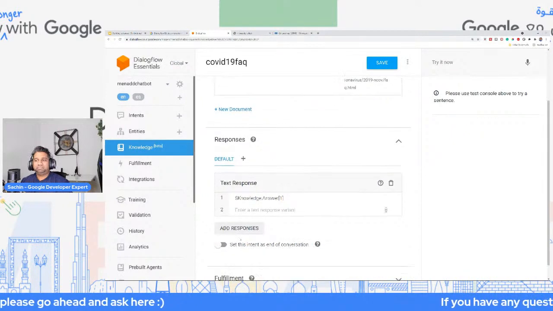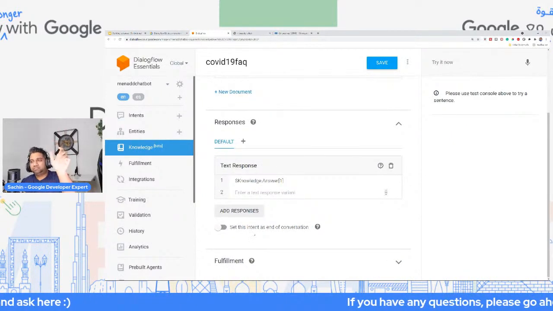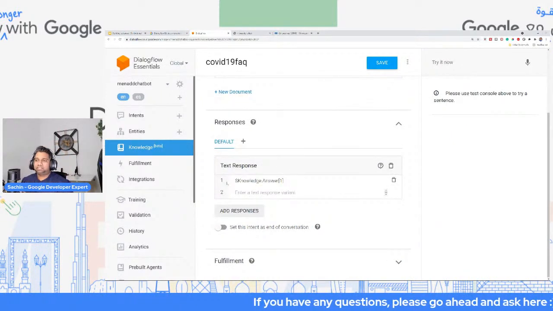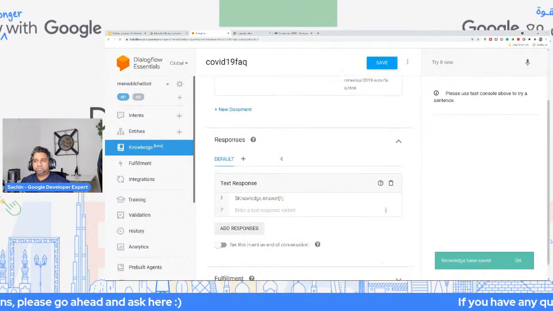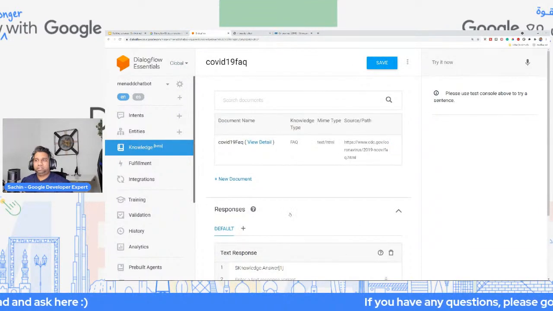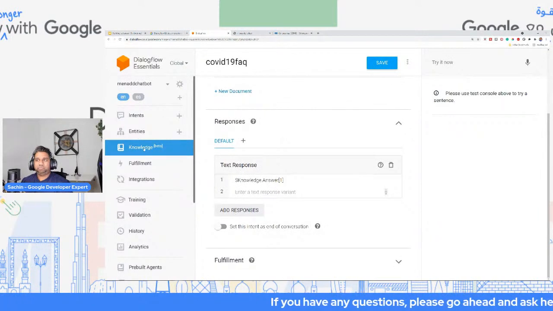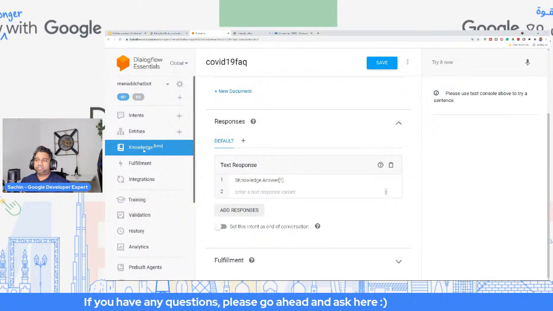What this basically means is it's going to pick the first answer from that and keep it as it is. So that's all we have to do. Click on save. And with just these options, we have right now technically created a chatbot that can understand COVID-related questions. So let's try this.